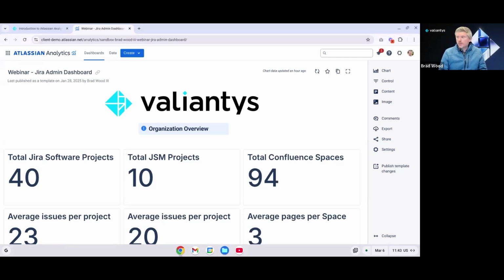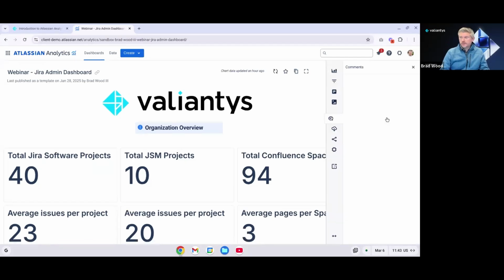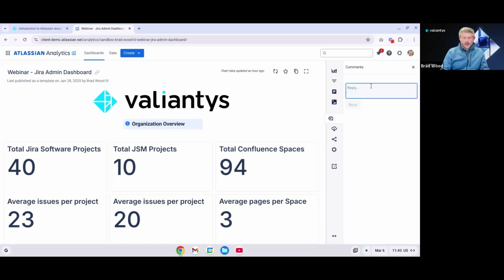And along with that, we've got the comments section, and comments can be added to individual charts like we saw earlier, or we can comment on the dashboard as a whole. So if I click on comments, this is where I can add a comment for the entire dashboard. I would just type it in here and click reply. And then now this comment has been added.